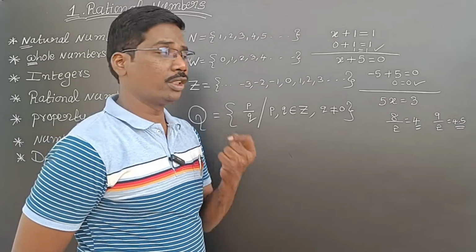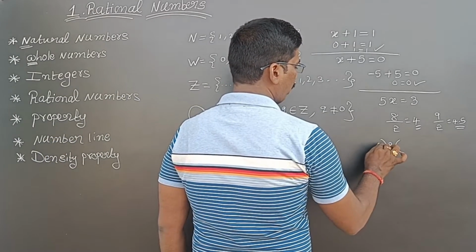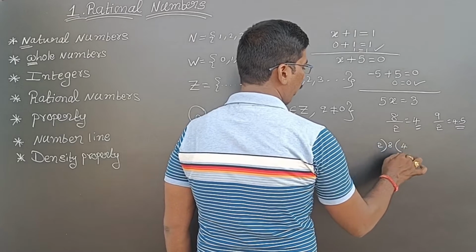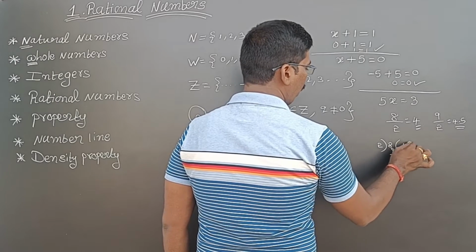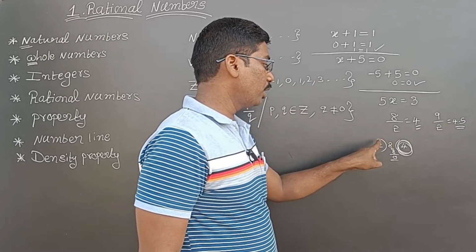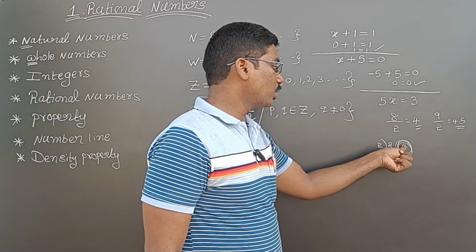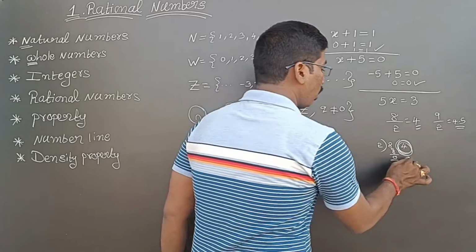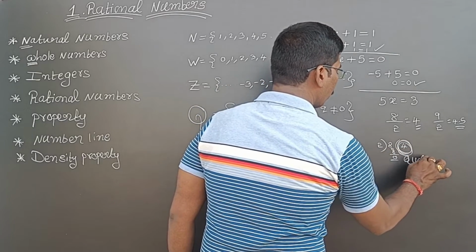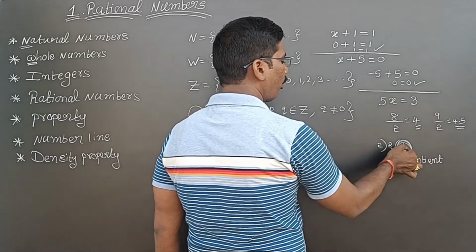Those are called quotients. How, sir? See, 8 is the dividend, 2 is the divisor, 2 fours are 8, so remainder 0. This answer is called the quotient. This is the divisor, this is the dividend, this is the quotient, and this is the remainder. The starting letter of quotient is Q, so that is why we denote it with Q. If I take 9 also, I will get 4.5.